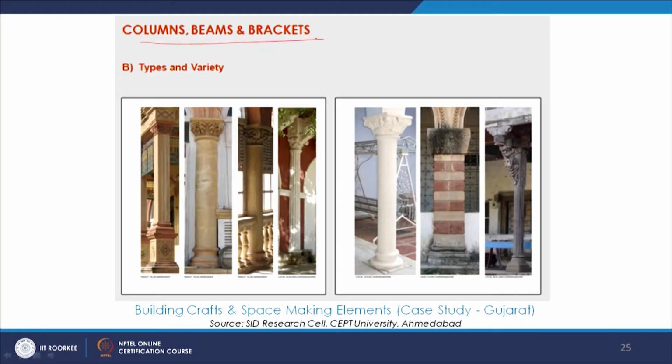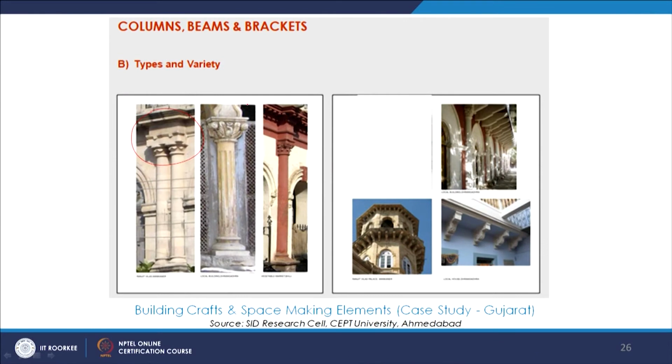Again, continuing with columns, beams and brackets, we see the different kinds. That itself is a repository. Different kinds of columns, their capitals are different, shafts are different, the form is different. Here if we see the form vis-a-vis this one, we see so many different kinds of columns. So again, a sort of a visual repository.